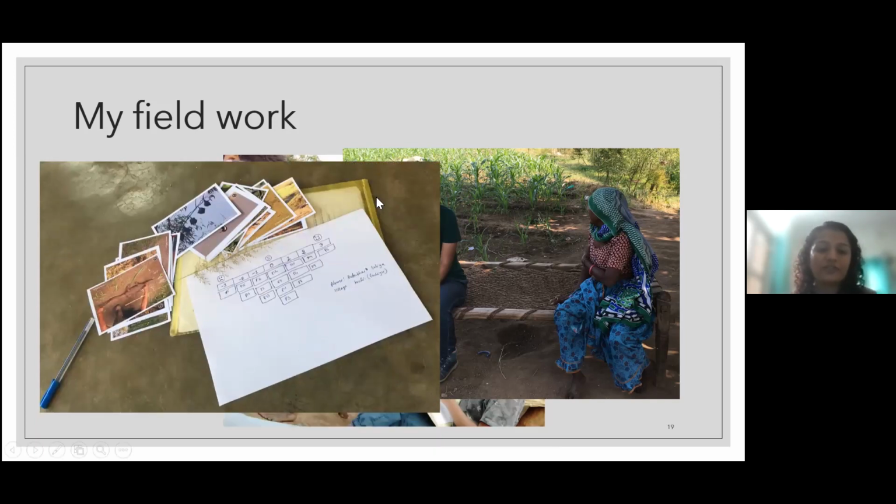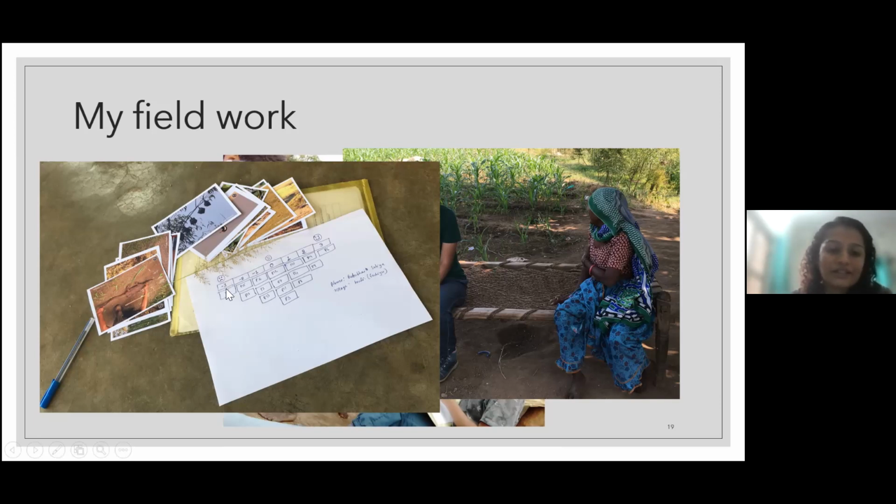I would carry a folder and all these photos, and I would draw whenever I'm free, like whenever I'm back in my room. I will draw this kind of Q board on Xerox paper, and consider writing all the details that you want to know. Here I only have two details, but I took a lot more than this: name and village. I took age and sex and so on.